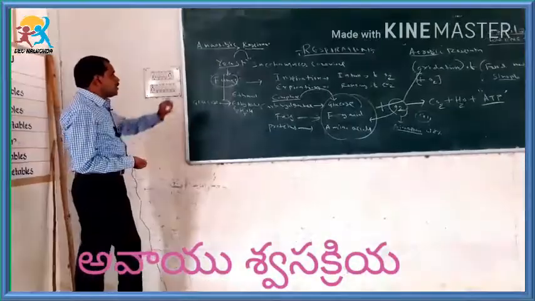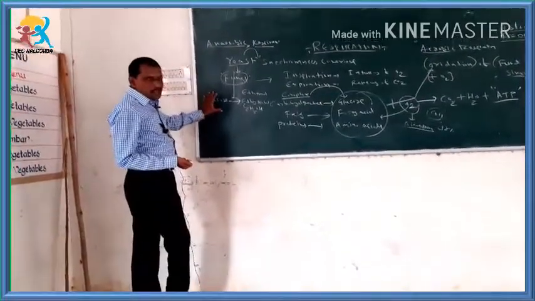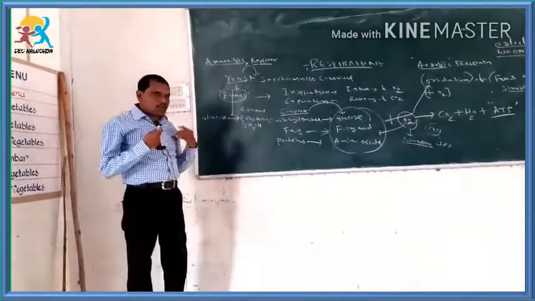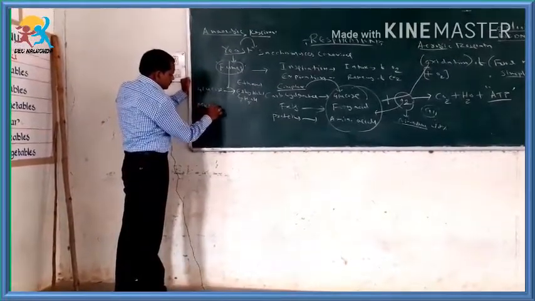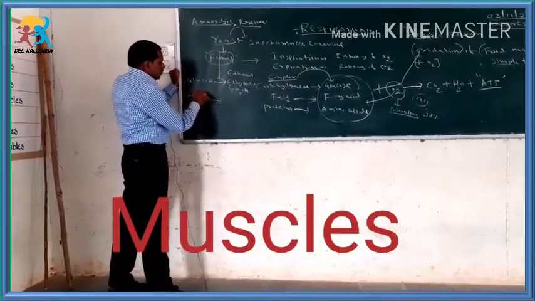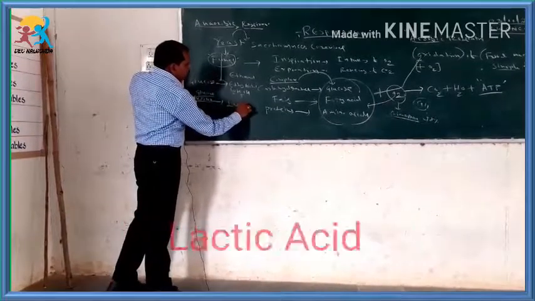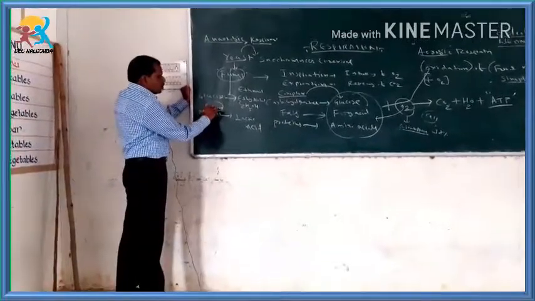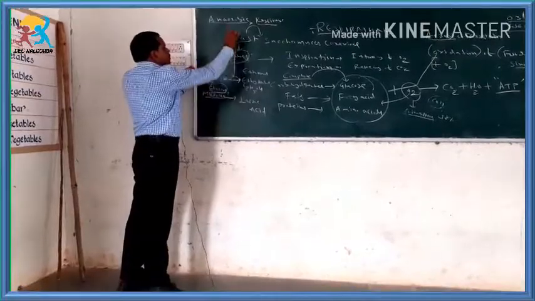Anaerobic respiration means respiration that takes place in the absence of oxygen, so we are calling it anaerobic respiration. And this type of anaerobic respiration mechanism is also seen inside our body, especially in case of muscles. In case of muscles, where there is lack of oxygen, the glucose present in the muscles may be converted into lactic acid.